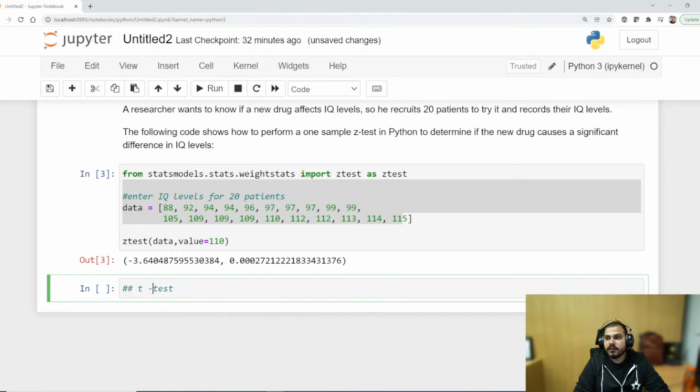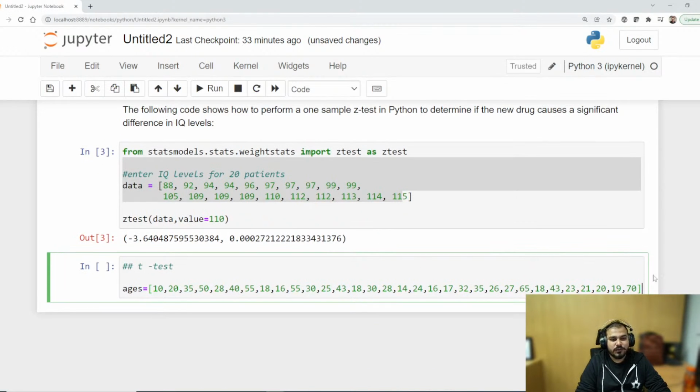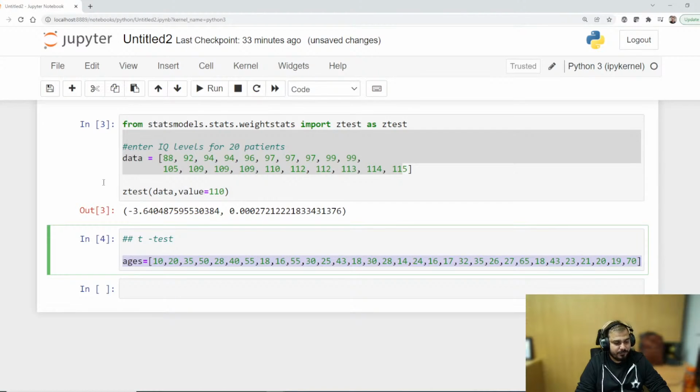Okay, so suppose I have these ages. Let's consider I want to initialize these ages. So this is my ages. You can randomly initialize whatever you want because we are just doing hypothesis testing. Okay. So it's up to you. If you want these ages also, I can ping them in the chat.